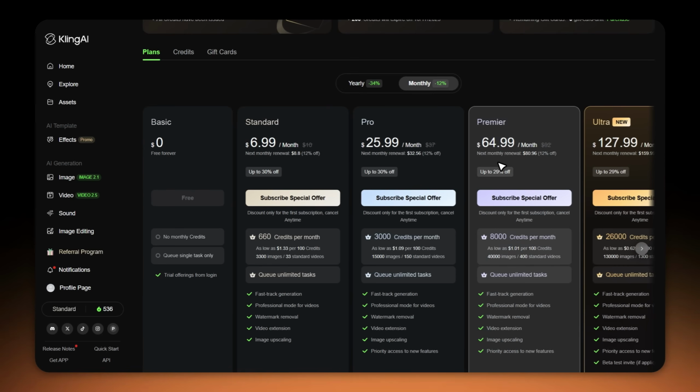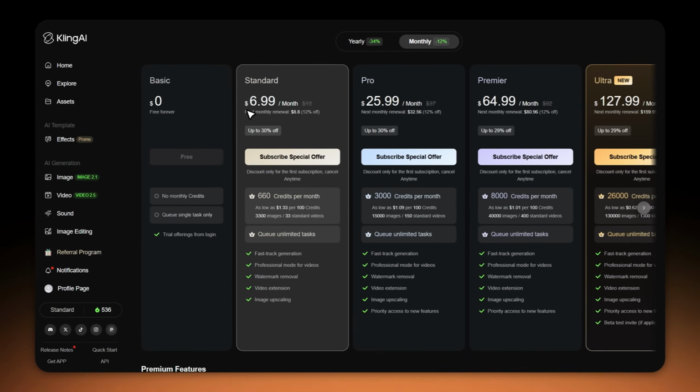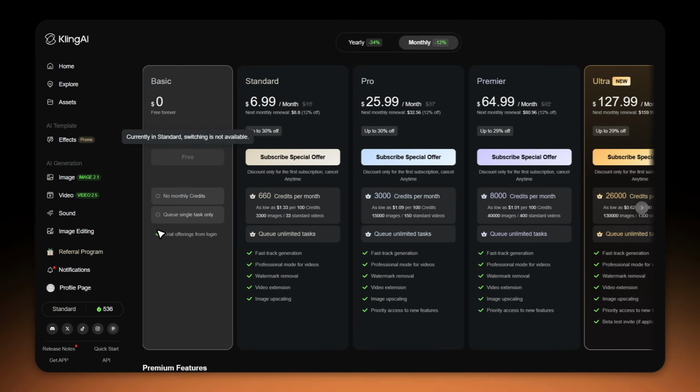Now, about the pricing. Kling AI is about $7 a month to start. Honestly, that's pretty cheap compared to other tools out there. Plus, you get free credits to test it out before you spend anything.